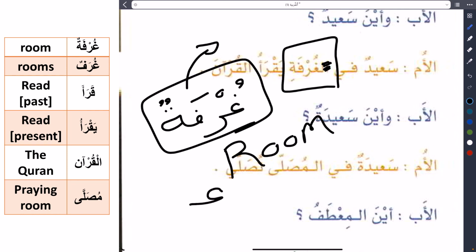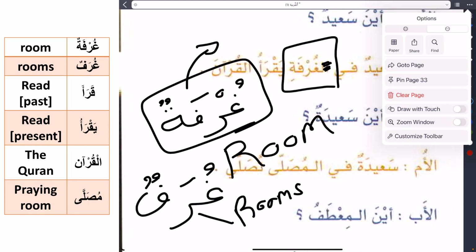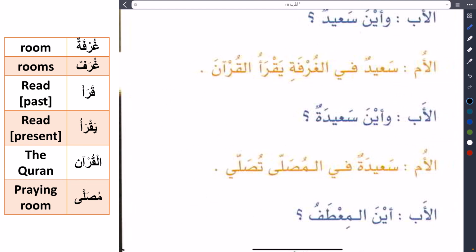We say ghurafun. So singular is ghurfatun, plural is ghurafun. So here Sa'idun fil ghurfati. Sa'idun is in the room.